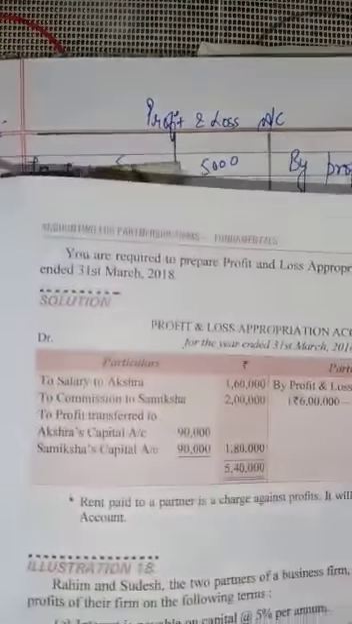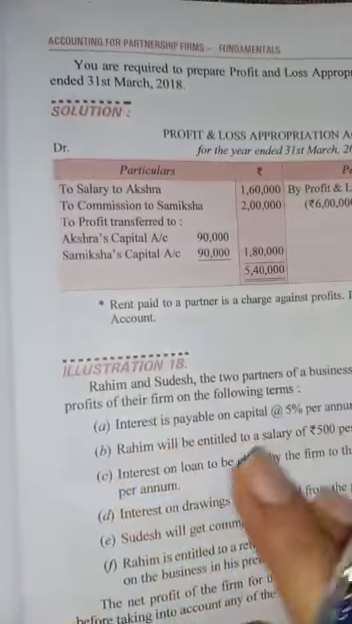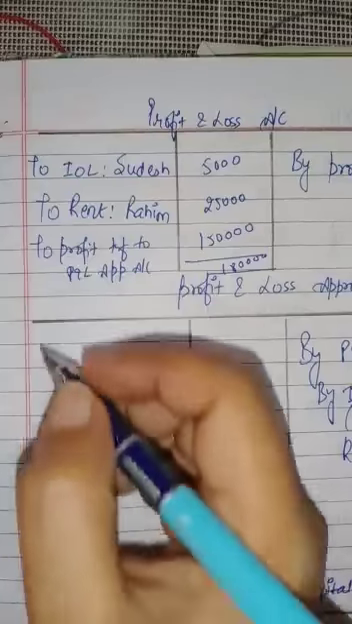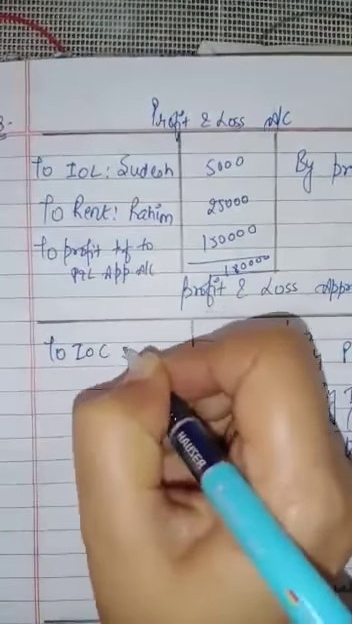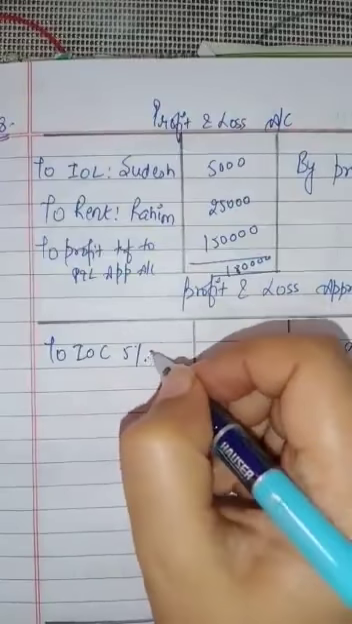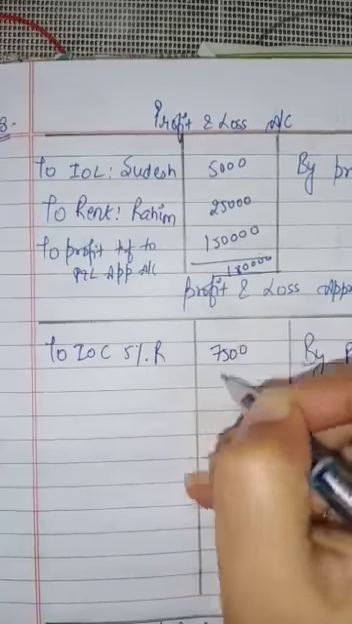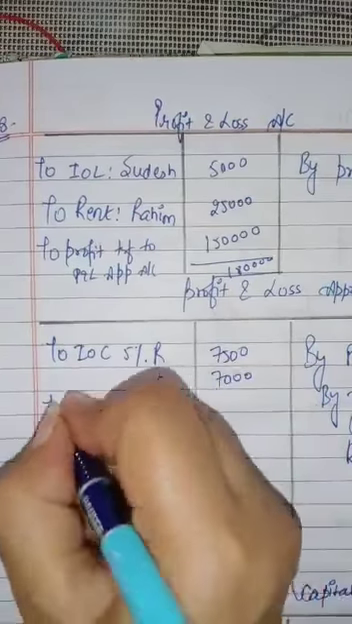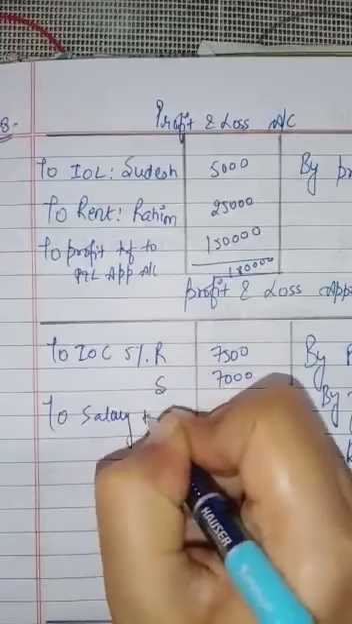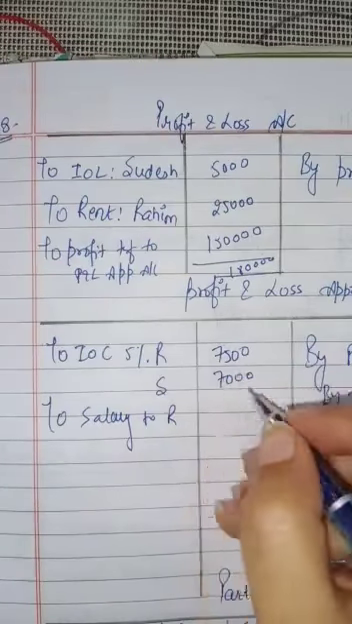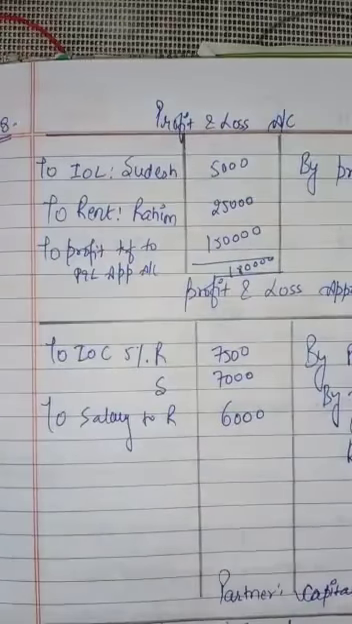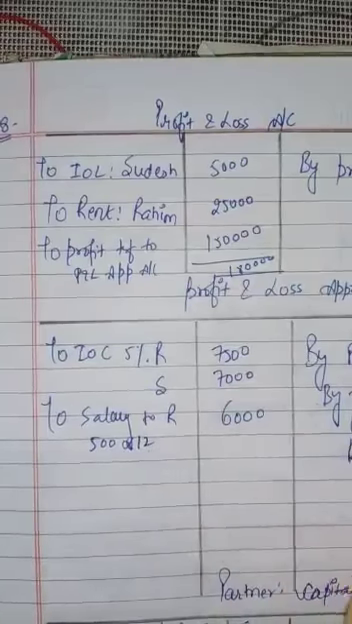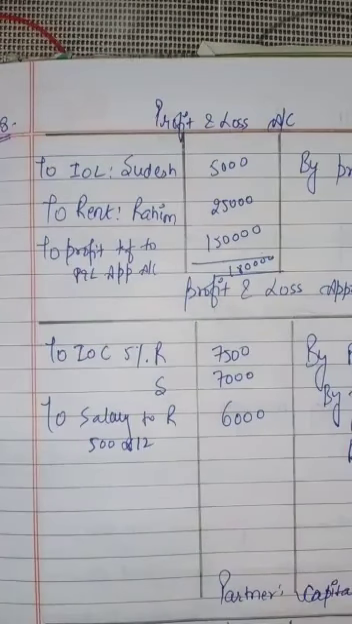It is given only in the question that you have to give interest on capital at 5% and salary to Rahim. So interest on capital at 5%: Rahim's capital 7,500 it will be, and Sudesh's capital 7,000, which is 5% of their capitals. Now salary to Rahim, it was 500 per month, 500 per month into 12. The whole year salary will be 6,000.